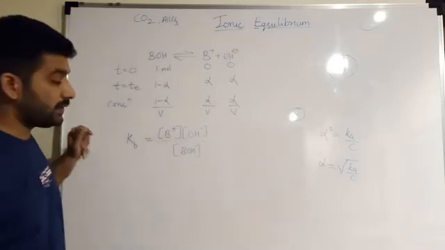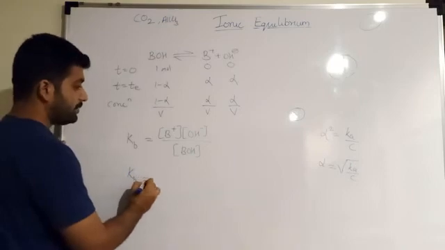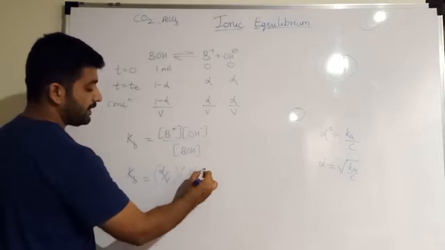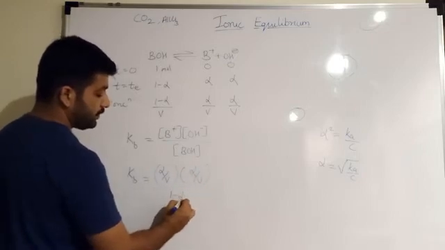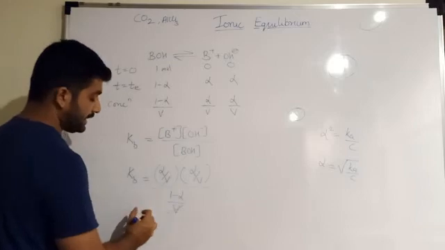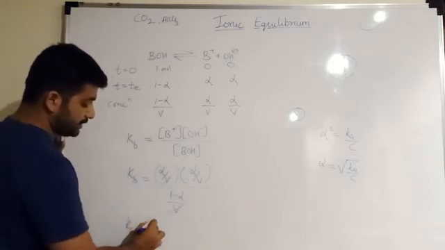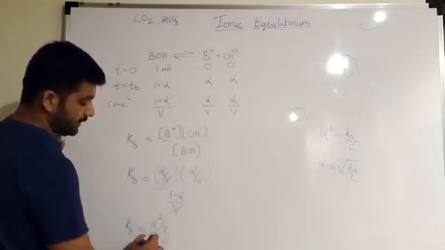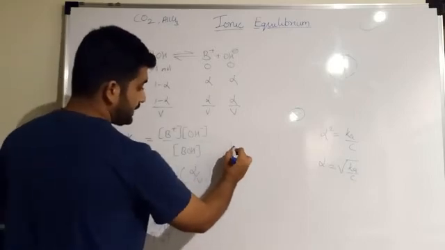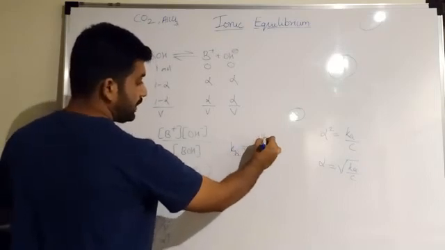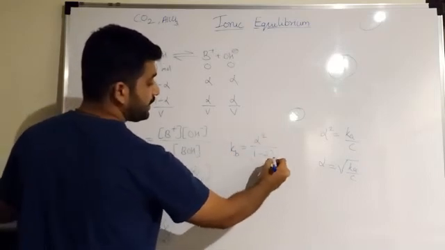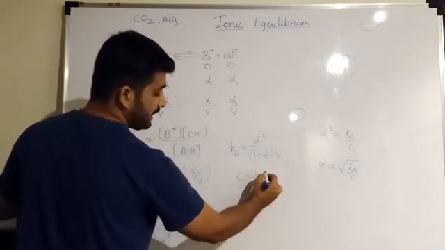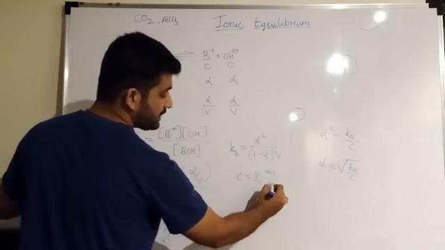Substituting the individual values, Kb is equal to alpha by V into alpha by V divided by 1 minus alpha by V. V will get cancelled and we get Kb is equal to alpha square upon 1 minus alpha into V. We know that C can be written as 1 by V, where n is 1 mole and V is in dm cube.